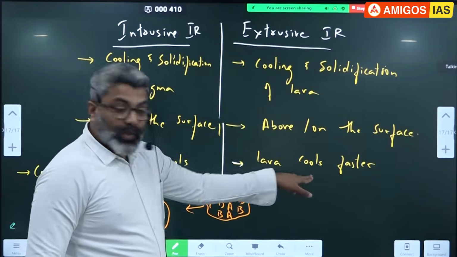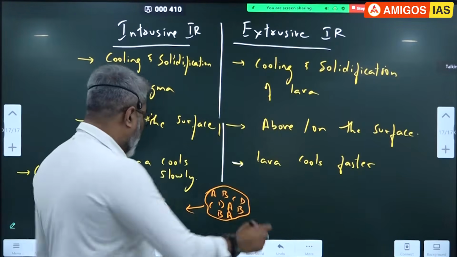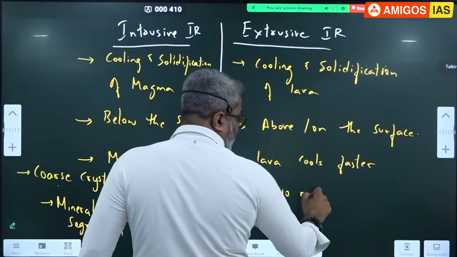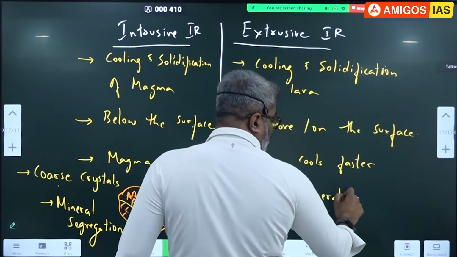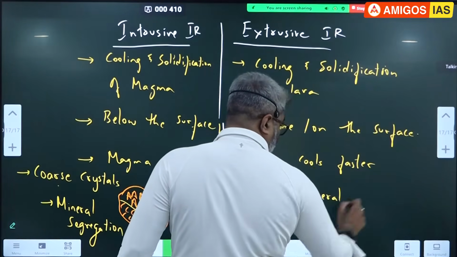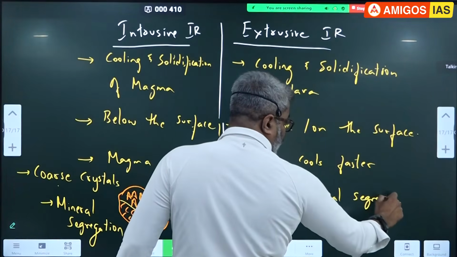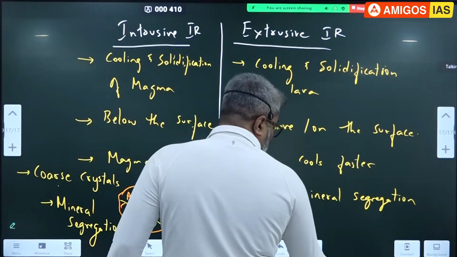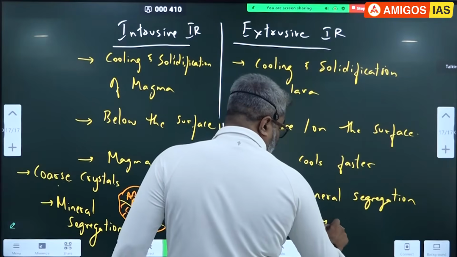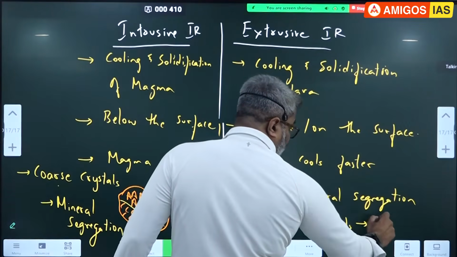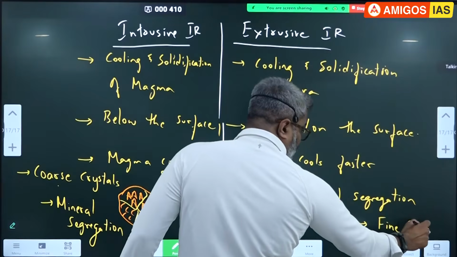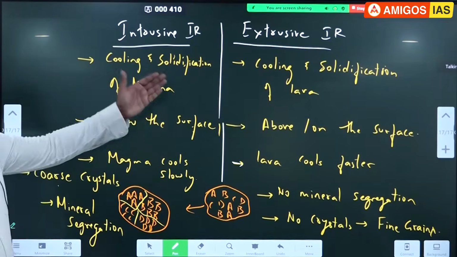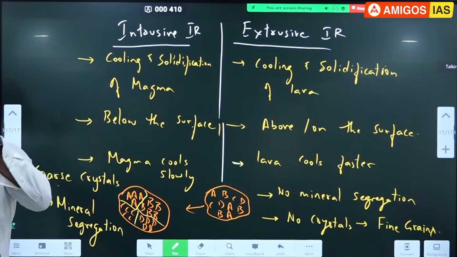Whereas in case of lava, it cools faster. As a result, there is no mineral segregation here, because it cools faster. Segregation के लिए time नहीं है. As a result, it forms no crystals. It has fine grains. So the extrusive igneous rocks have very fine grains in them.